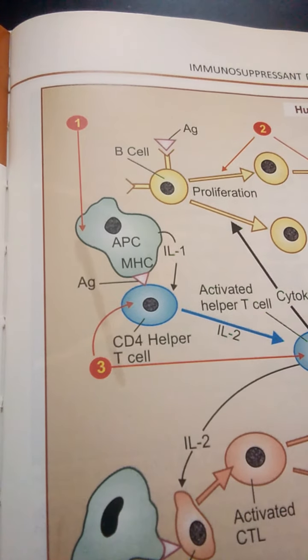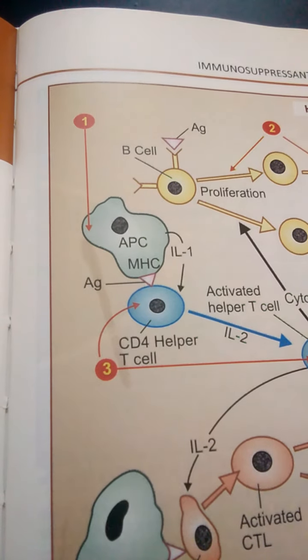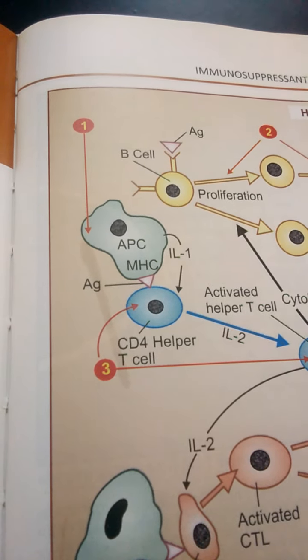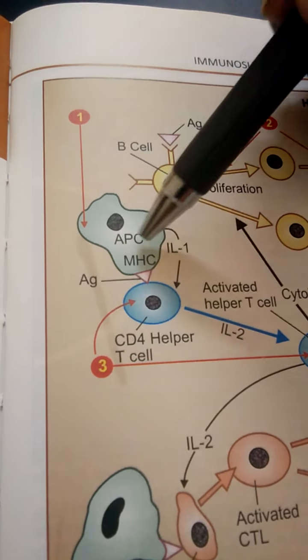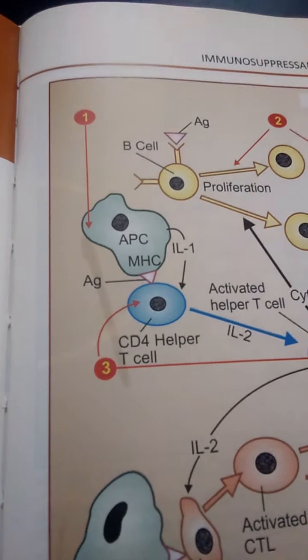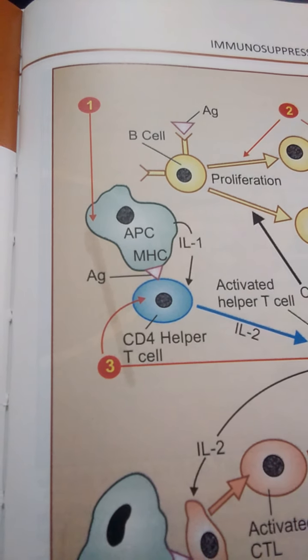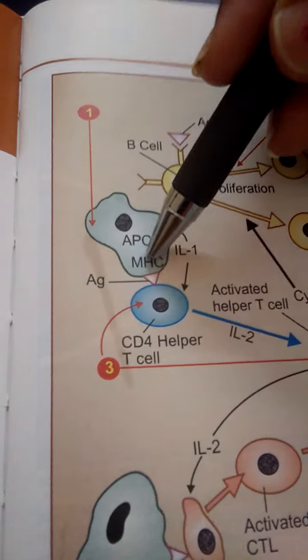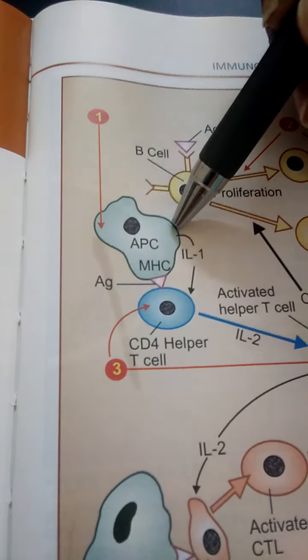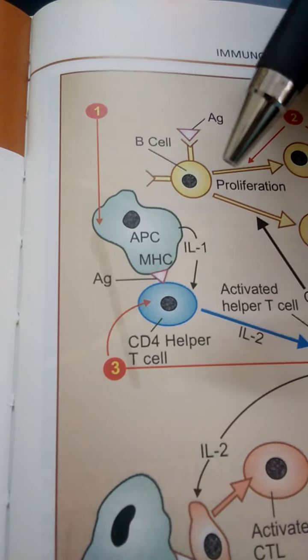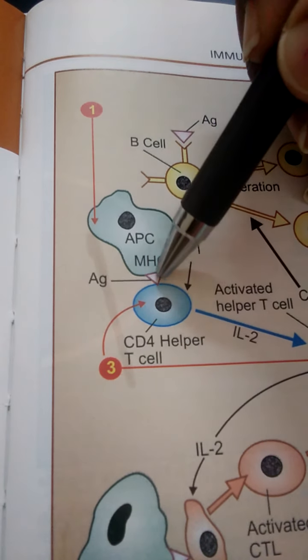Here the antigen is processed by the macrophages, which are antigen presenting cells, and these antigen presenting cells are coupled with the MHC, the major histocompatibility complex, along with this antigen.